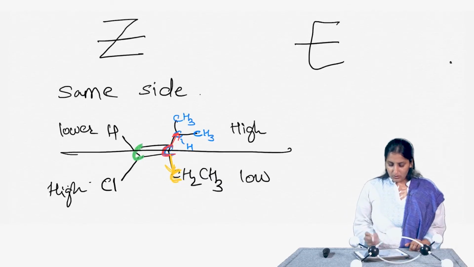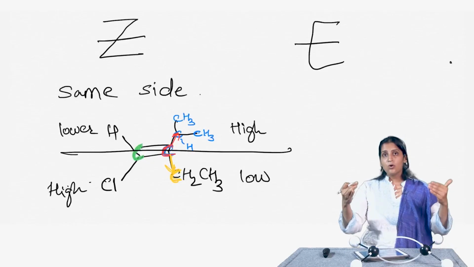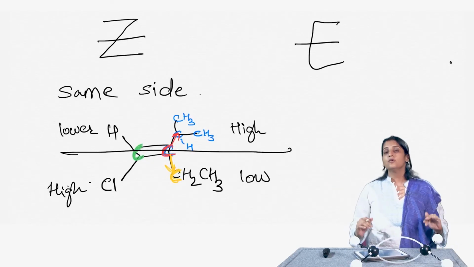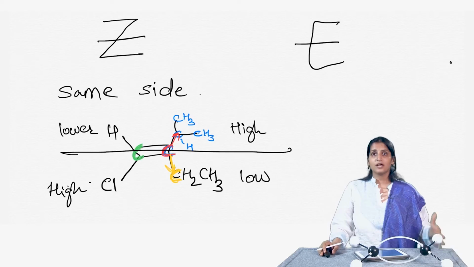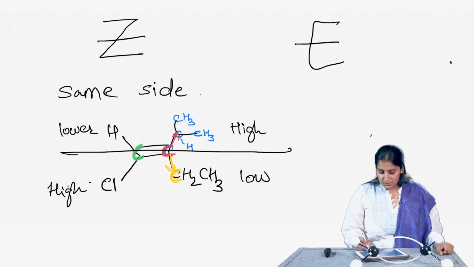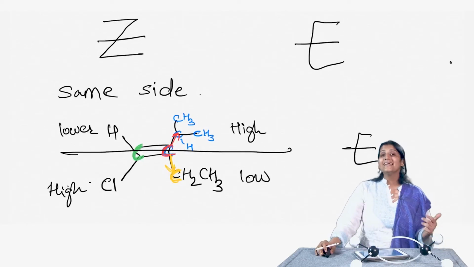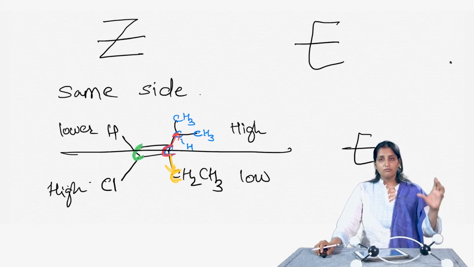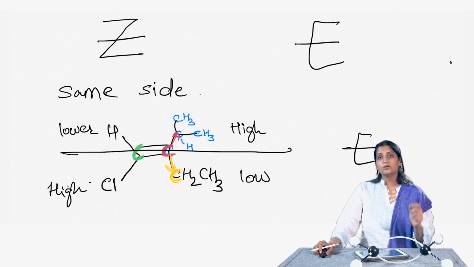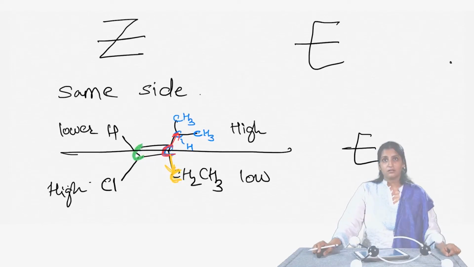Now, if I look at this side, high and low are on one side and high and low are on the other side. So, they are not on the same side. So, this particular molecule will be an E alkene. Okay. So, when we assign nomenclature, you also want to name it as E or Z to specify the kind of double bond that is present in that alkene.